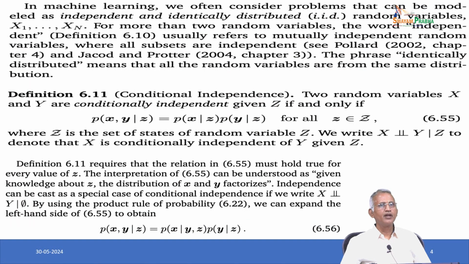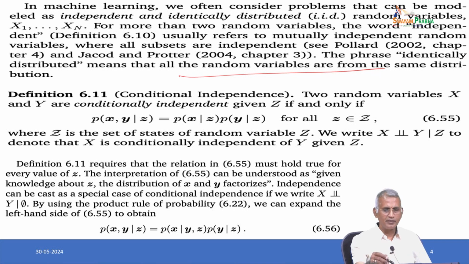In machine learning, we often consider problems that can be modeled as independent and identically distributed, that is IID, random variables x1, x2 and so on up to xn. For more than 2 random variables, the word independent usually refers to mutually independent random variables, where all subsets are independent. The phrase identically distributed means that all the random variables are from the same distribution.